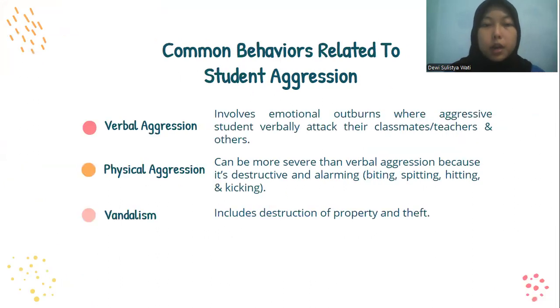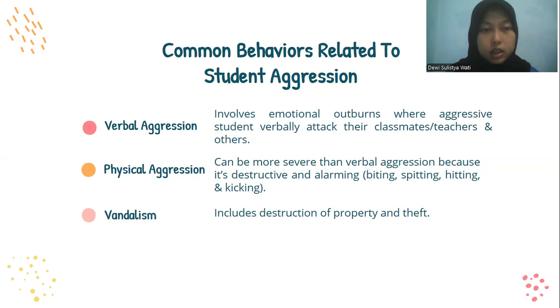And common behaviors related to student aggression. The first one is verbal aggression. It involves emotional outbursts where aggressive students verbally attack their classmates, teacher, and others. Usually, depending on the age of the students, actions range from teasing, bossiness, and belittling their friends to making threats. There is also swearing, sarcasm, and arguing constantly.